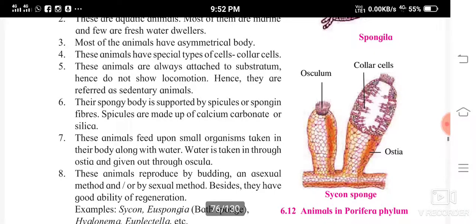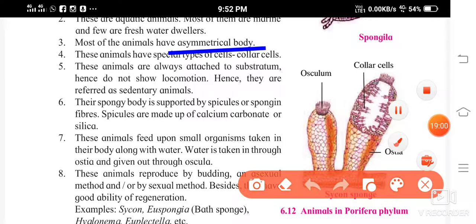Most of the animals have asymmetrical body, so there is no symmetry in them.